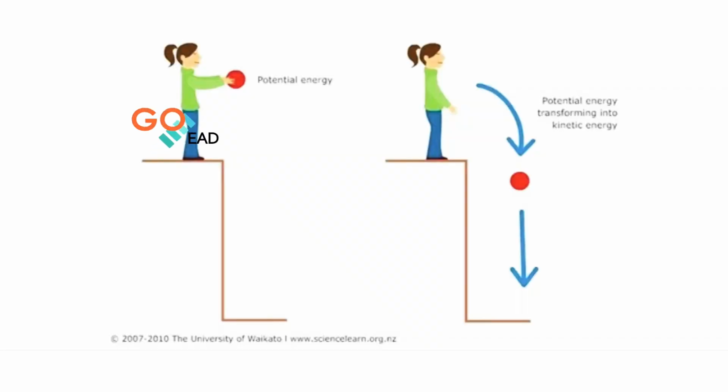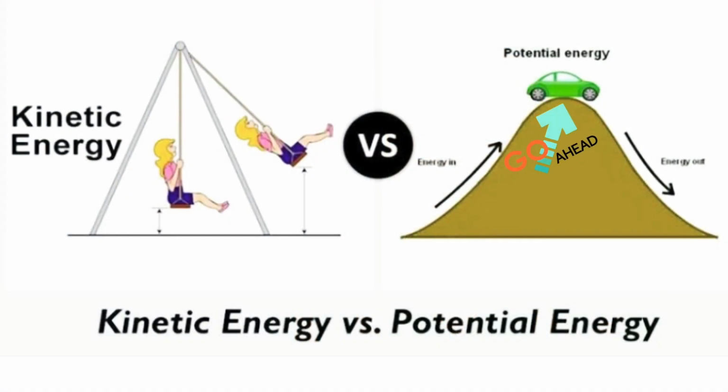So firstly we're going to talk about potential energy. What is potential energy and what is the use of potential energy in aviation, in aircraft? So we're going to see that also. Potential energy is basically the energy that is at rest or that can be stored.